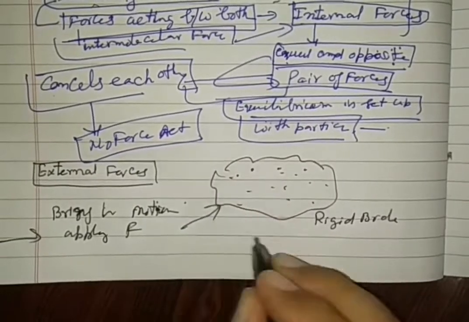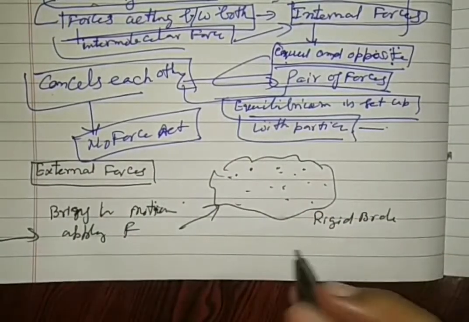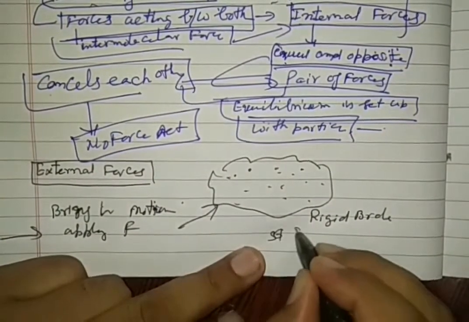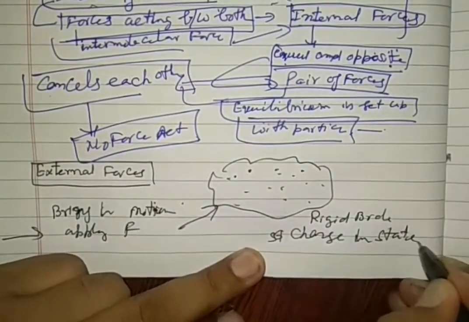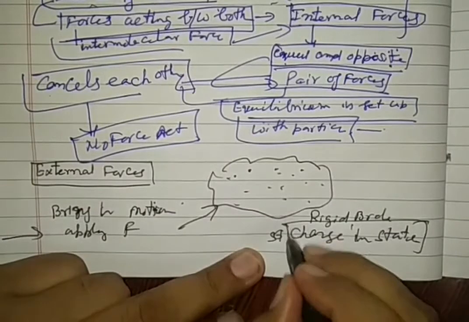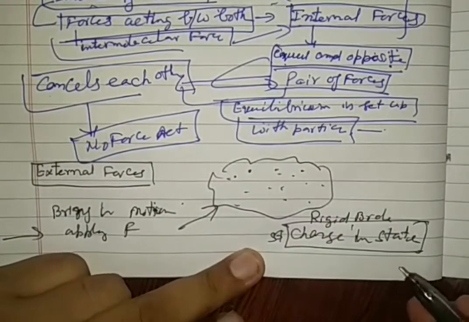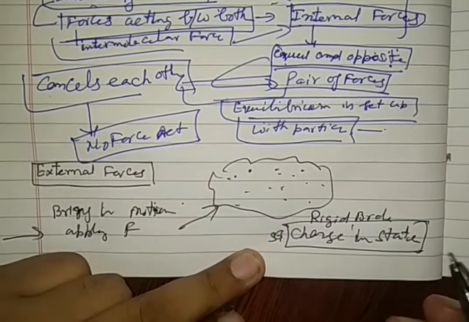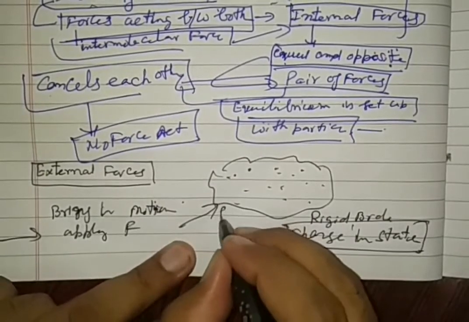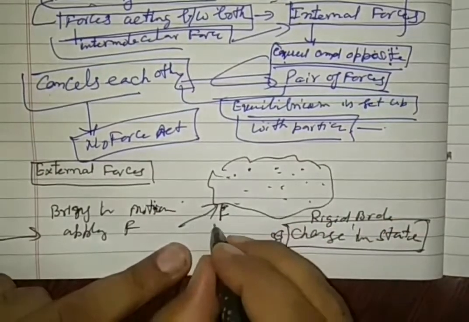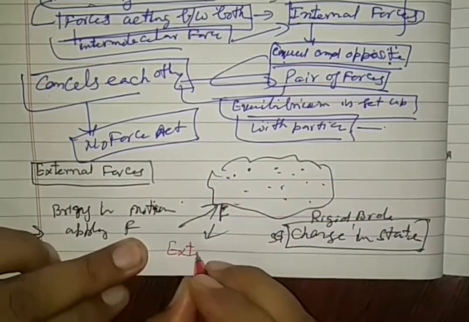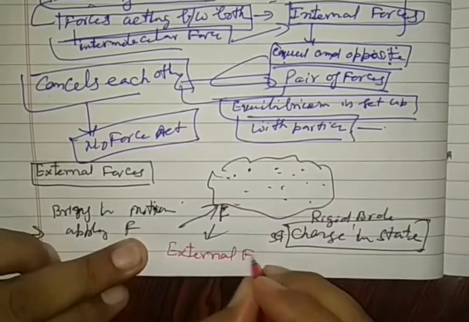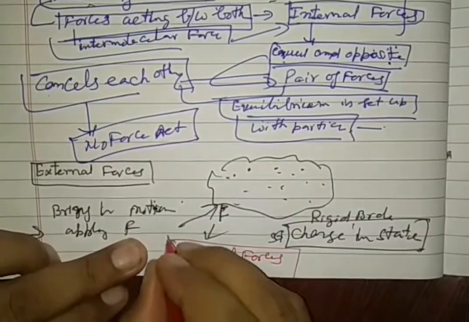The force which is applied to change its state, a change in state, is called an external force on the body.